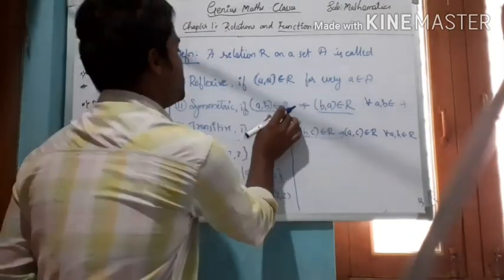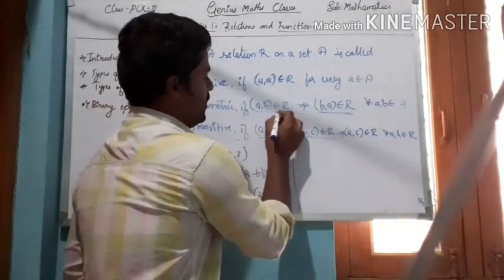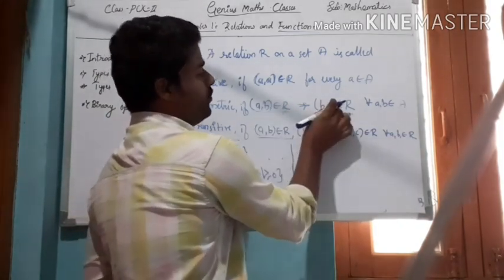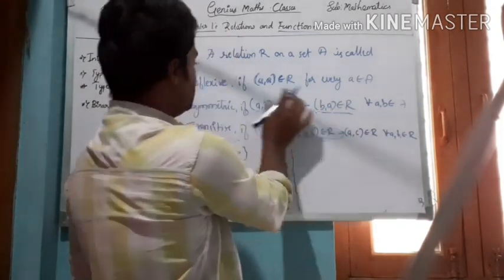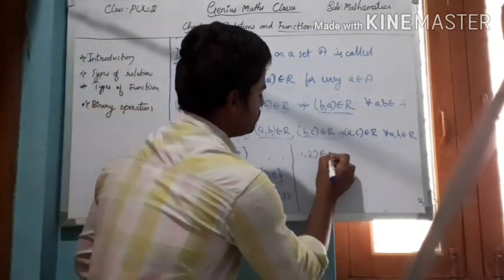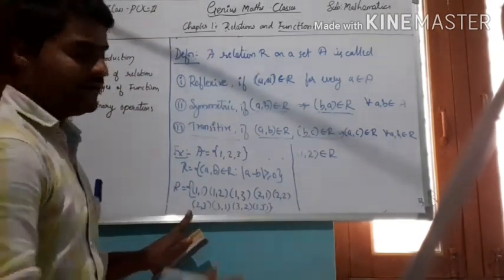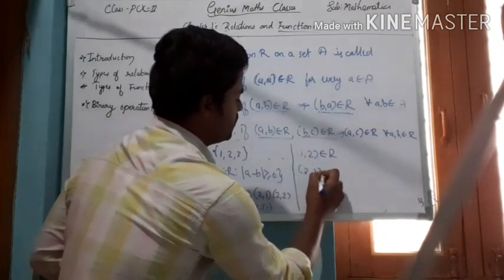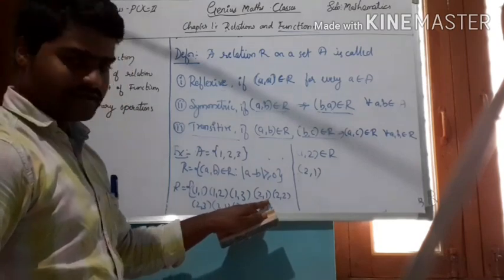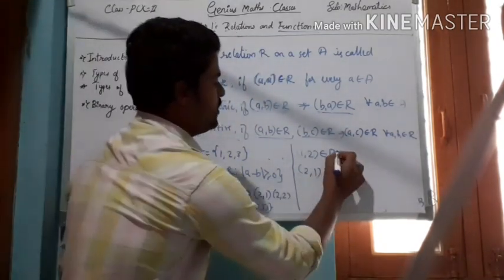Now called symmetric relation. Okay. A symmetric relation is one where for any element A comma B which belongs to R, its reverse ordered pair B comma A must also belong to R. This is called a symmetric relation. Here, if I consider 1 comma 2 which belongs to R, its reverse is 2 comma 1. Is there 2 comma 1 in this relation? Yes, it exists, and therefore it is symmetric.